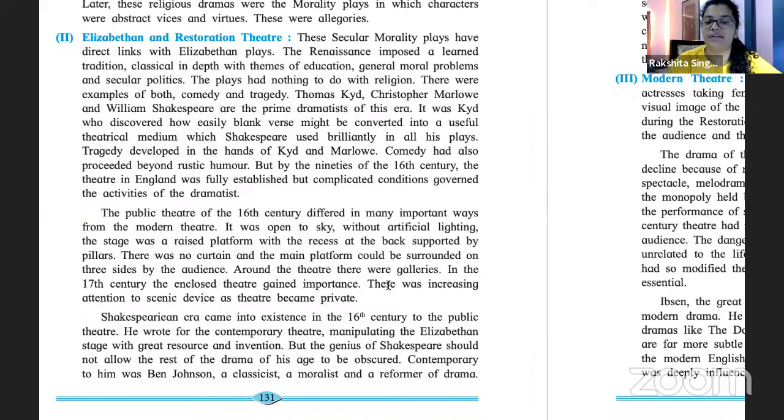Around the theater, there were galleries, thin galleries like this. What is a gallery? Walls on both sides and a narrow area to walk. Okay? In the 17th century, the closed theater gained importance. There was increasing attention to scenic device as theater became private.